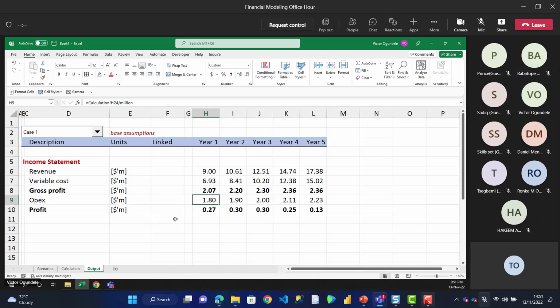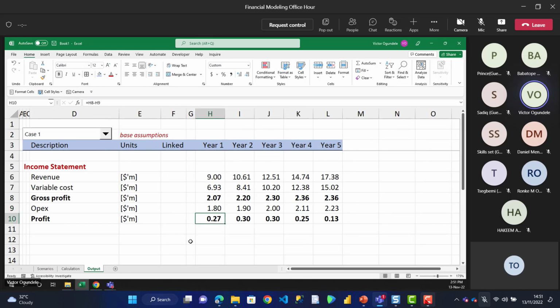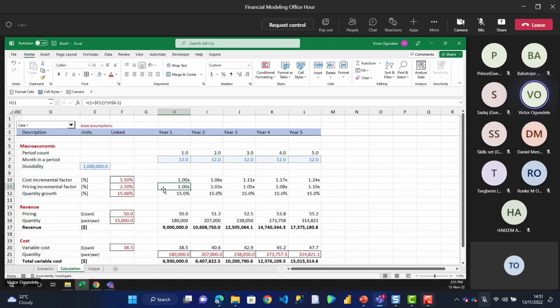Now you can see this, and taking a look at this, I'm quite sure you can see something. It seems the profits were increasing, then year 4 decreased, then year 5 decreased significantly. Why do you think that is happening? If you look at your macroeconomic assumption, you can see the growth in our pricing as compared to the growth in our cost increment. Which means the cost is actually moving way faster than your product pricing. And this is a typical case of what happens in normal day-to-day business, because with competitors here and there, you just cannot go ahead and increase your pricing.